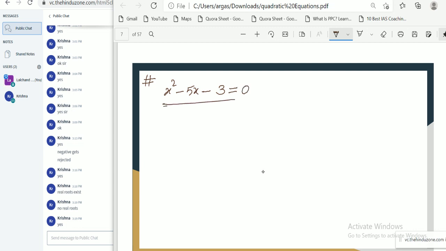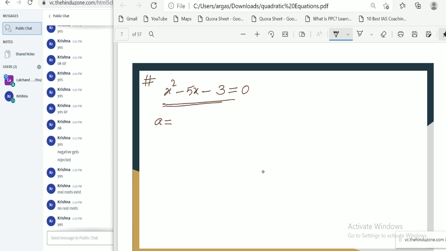Can you tell me what kind of root this equation has? First tell me what is the value for a.